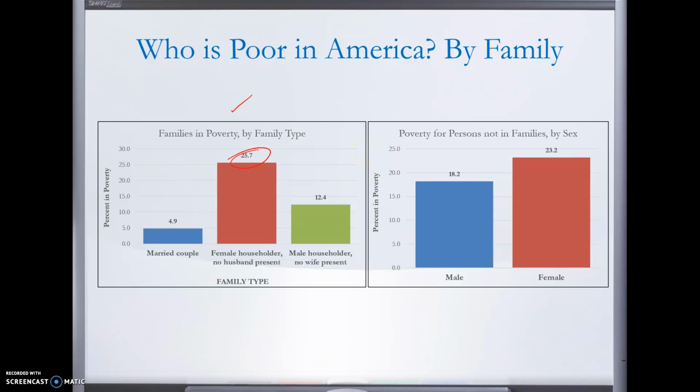Okay. So again, this is showing what we kind of already saw in a previous graph. Women tend to have higher poverty rates than men. In this case, it's also transmitting that status to their children. On the right here, we see what we call the lone wolves, I guess. These are our single folks. 23.2% of single women in the United States are poor, or live below the poverty line. 18.2% of single men in America live below the poverty line.